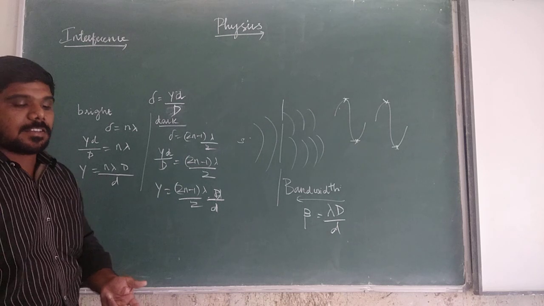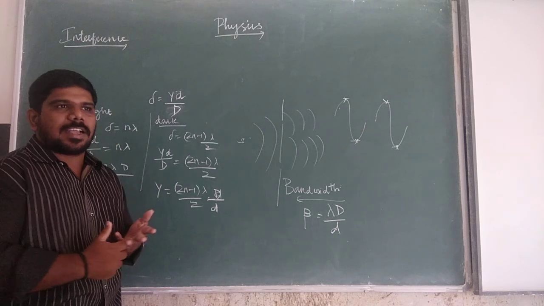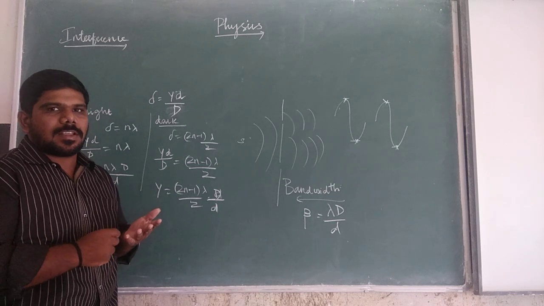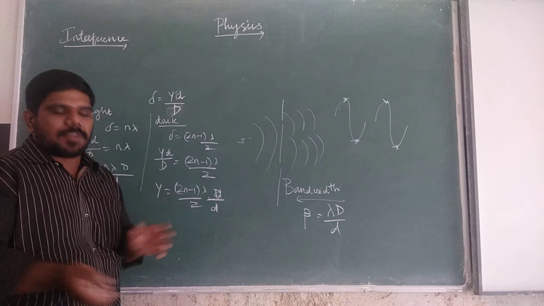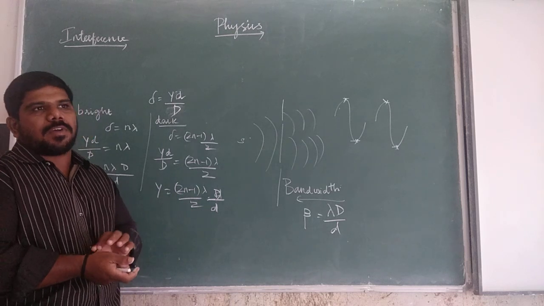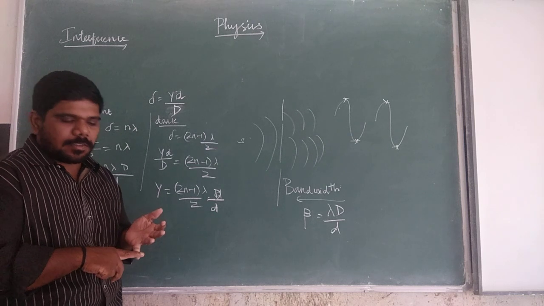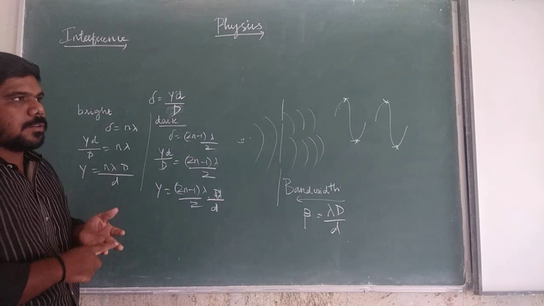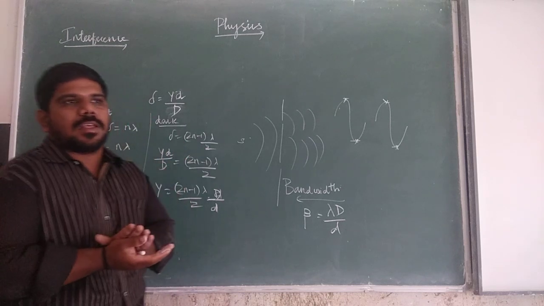Then we see the conditions for clear bright fringes. The distance between the screen and the source should be as large as possible, so the screen should be far away from the source. The wavelength of light should be larger. The third point is that the two coherent sources should be as close as possible.